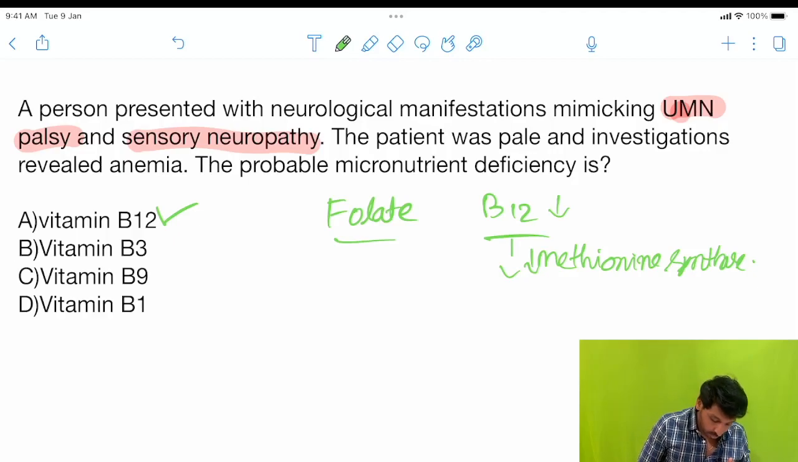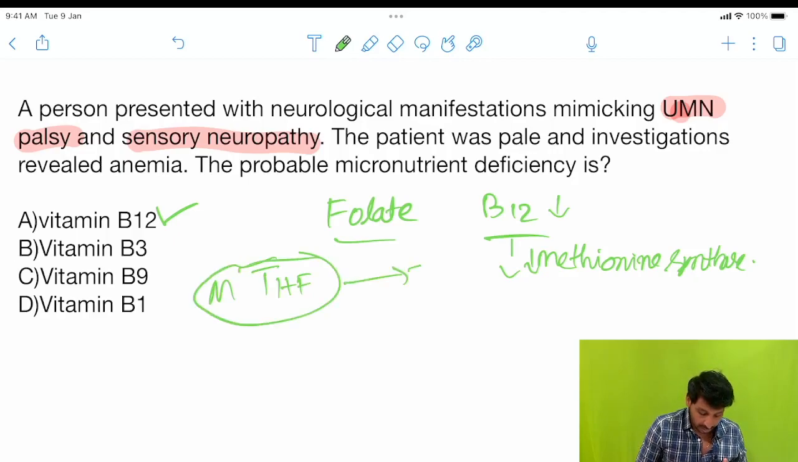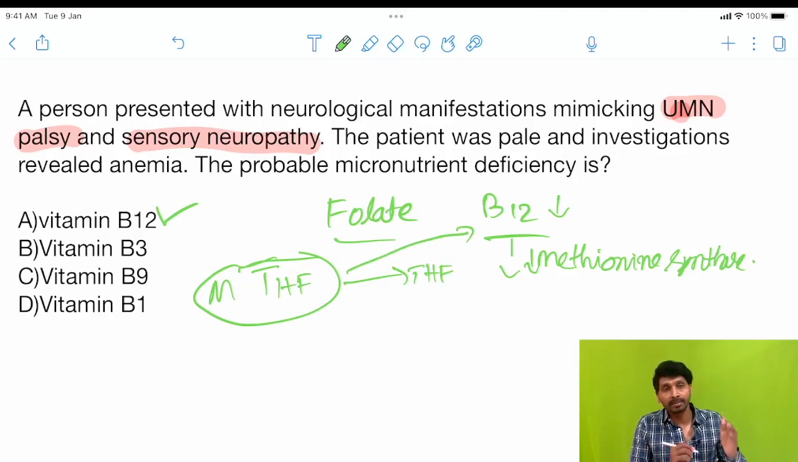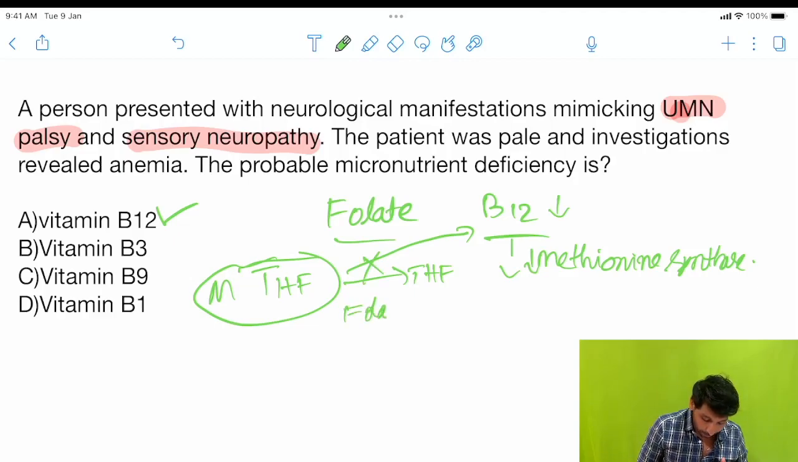And what happens? This folate, which is methyl tetrahydrofolate, will be trapped this way and will not be converted into tetrahydrofolate, as it cannot donate its methyl group to B12 to form methylcobalamin, and this methylcobalamin is a donor to homocysteine to form methionine by the enzyme methionine synthase. So as B12 is deficient, this folic acid is locked as methyl tetrahydrofolate, that is known as folate trap. Which leads to megaloblastic anemia, right?